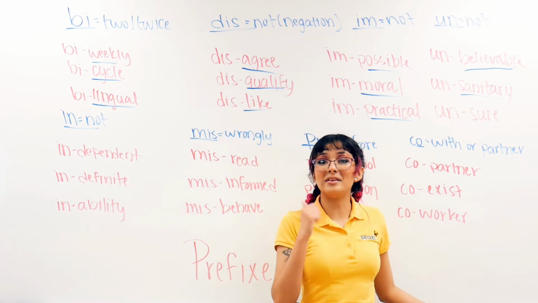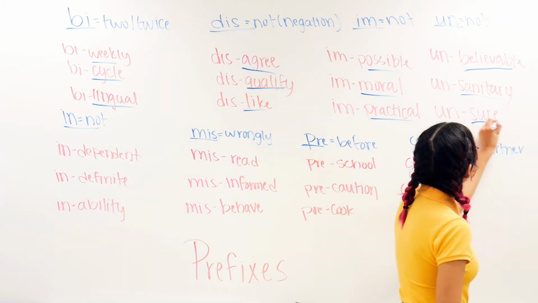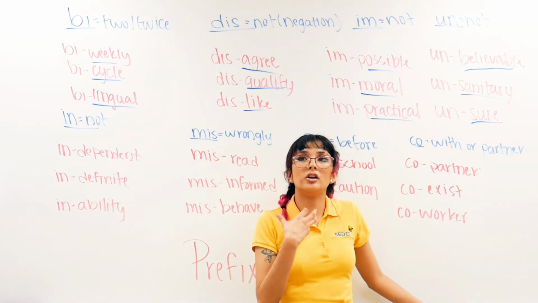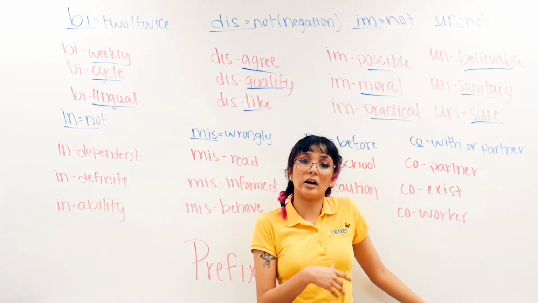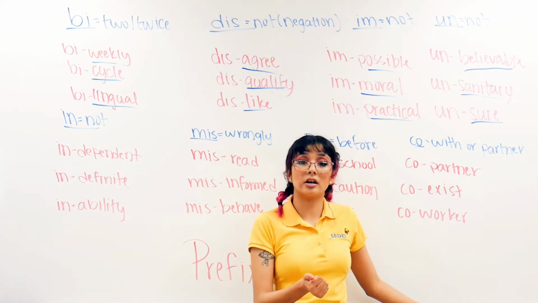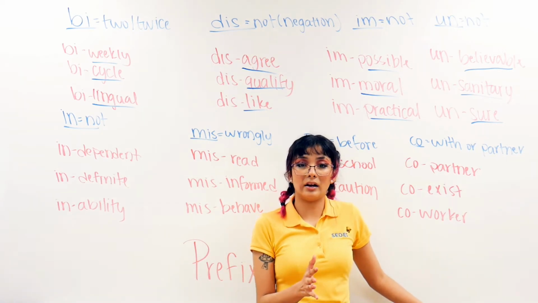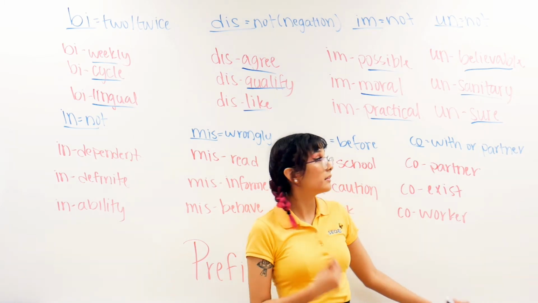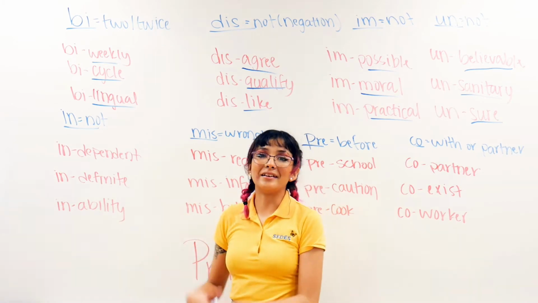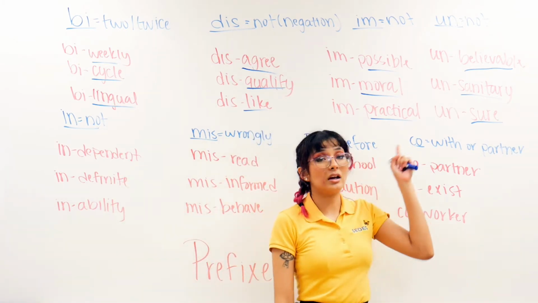And right now we want to be as sanitary as we can. Then here we have sure. Sure is whenever you feel confident in something, right? Are you sure? Are you confident in your answer? You're like, yes, I am sure. But when you're not confident, you say, I am unsure, right? You are not confident. Now we're moving on to in. Again, another prefix that means not.